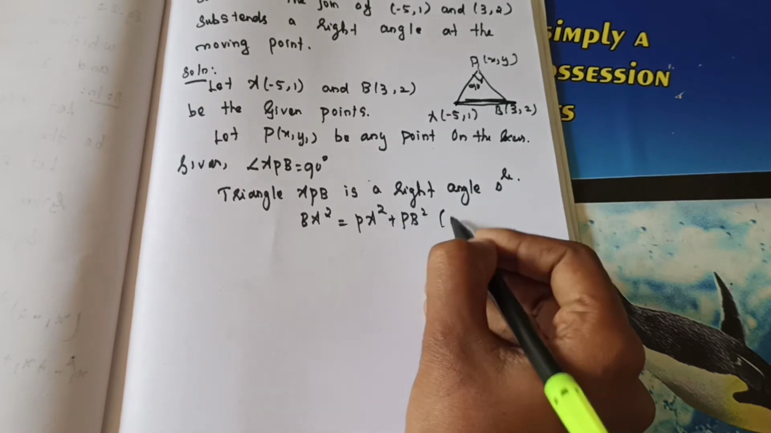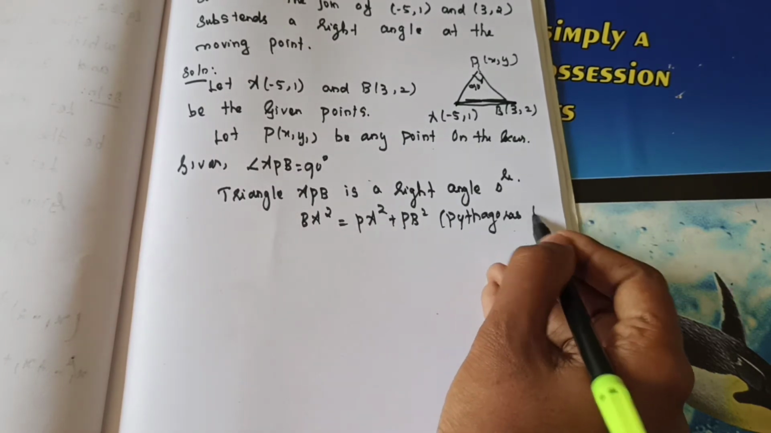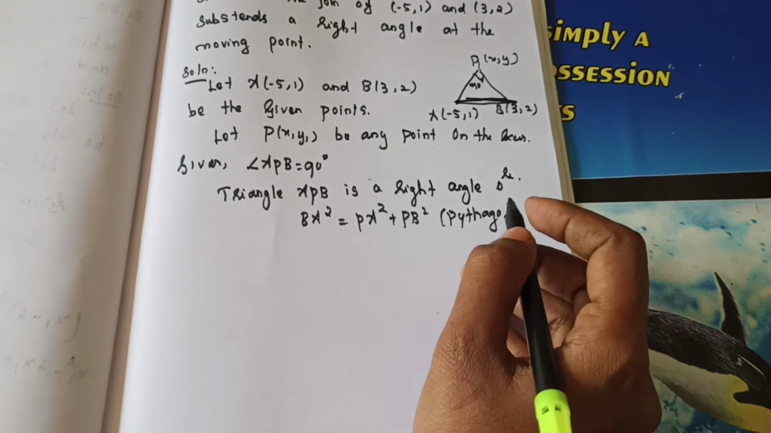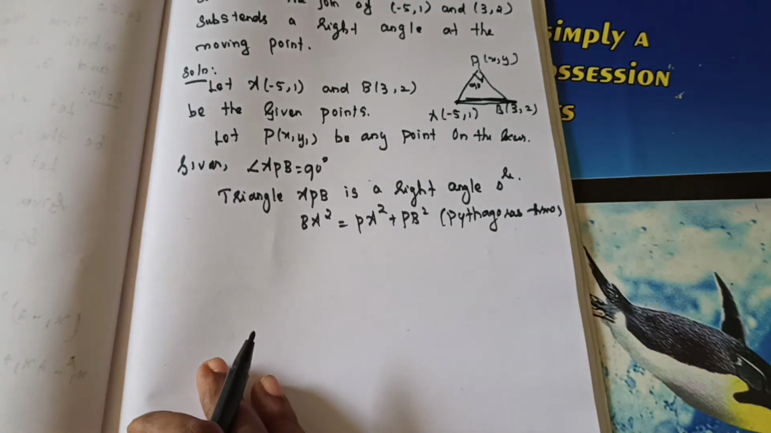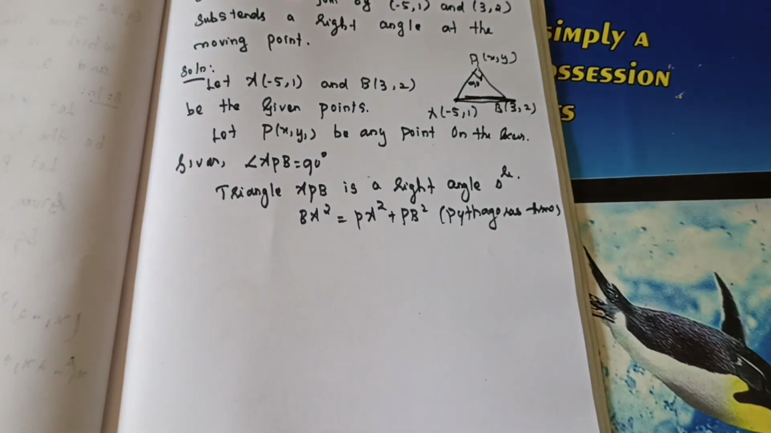If you need, you write it on the side. What's the Pythagoras theorem? You have learned the proof and all in 10th standard. The sum of the squares of the other two sides is equal to the square of the hypotenuse in a right angle triangle. That's the main thing. So here it's a right angle triangle, so the hypotenuse square is equal to the sum of the squares of the other two sides. Okay. So we will use it here.